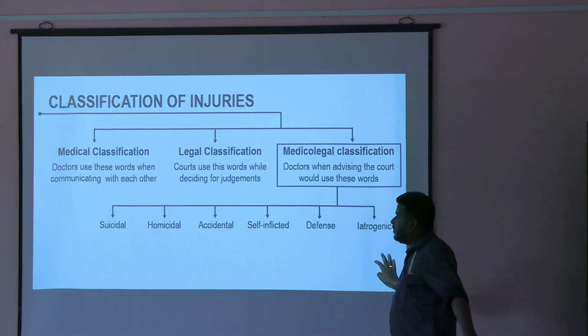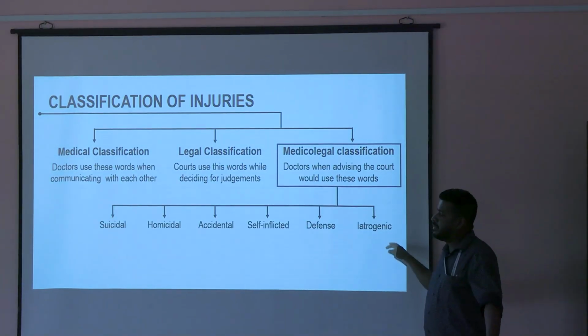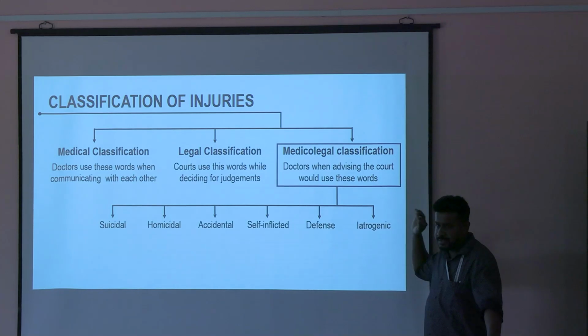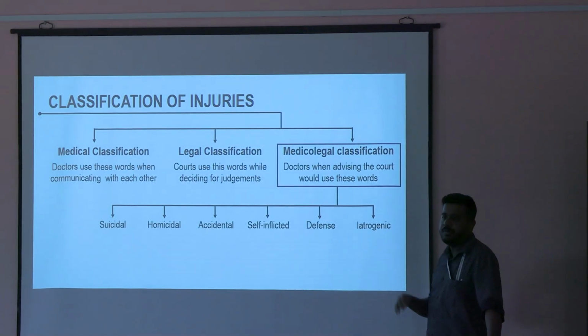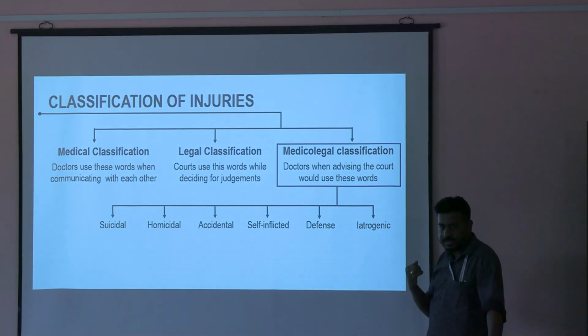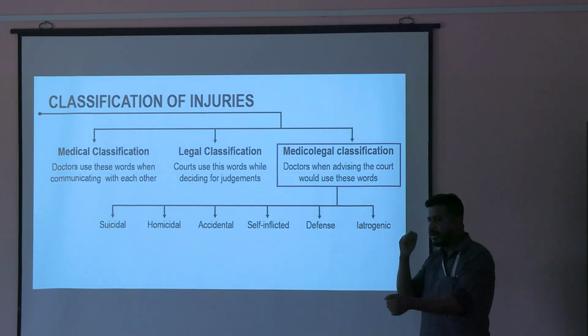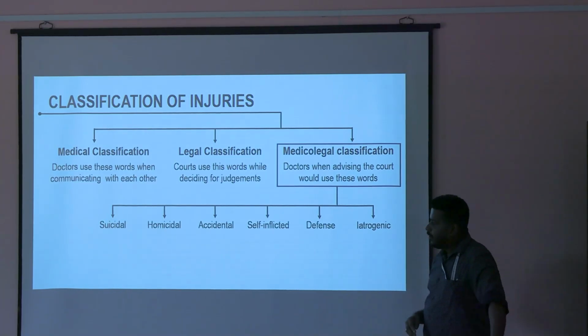What is medico-legal classification? It means it may be suicidal, homicidal, accidental, self-inflicted, defense, iatrogenic. Suicidal means I want to commit suicide, I have done something to myself. I have used a blade, I have cut my wrist, that becomes a suicidal wound. Homicidal means murder, I want to kill someone.